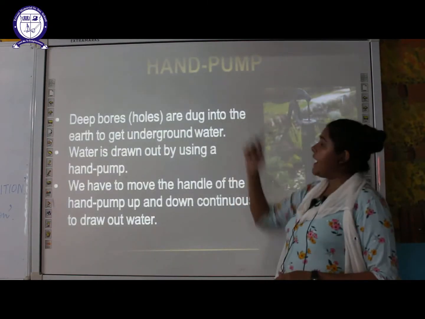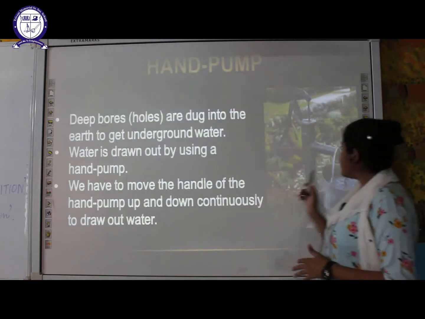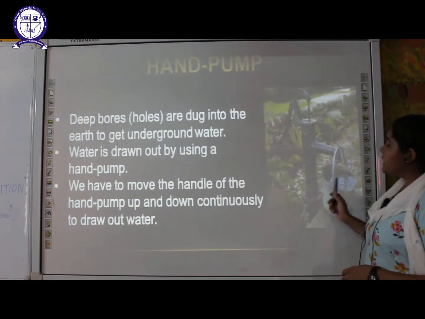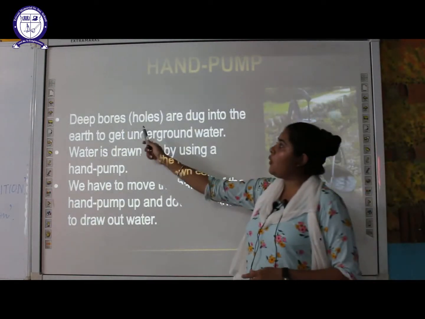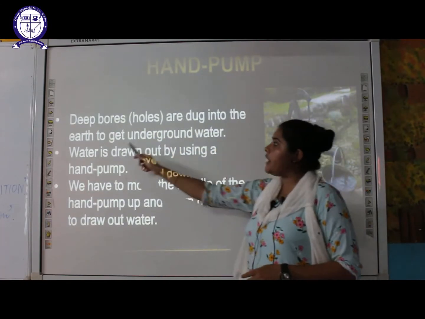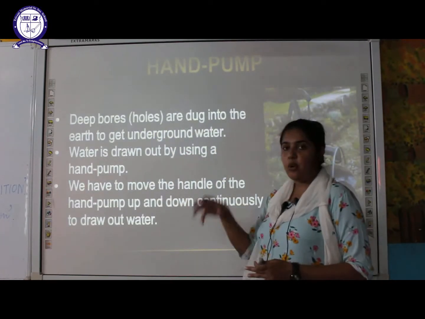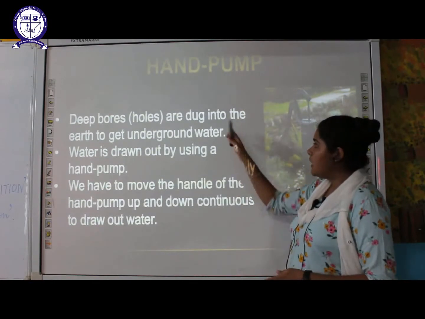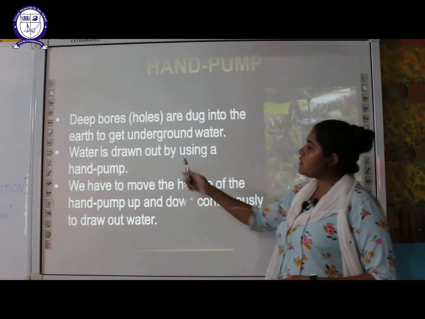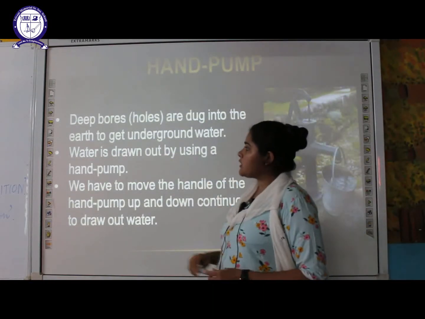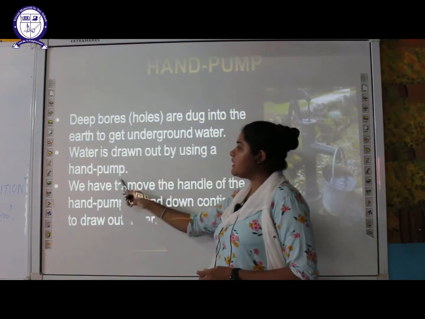The next is hand pump. You might be familiar with that. You might have seen these hand pumps. Here, deep holes or bores are dug into the earth to get the underground water. A deep hole is dug inside the earth so that they can reach the underground water. So water is drawn out by using a hand pump.